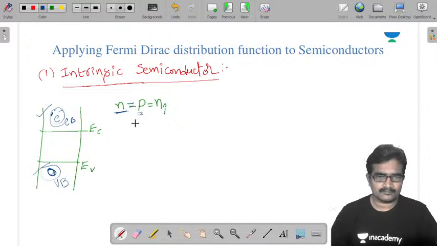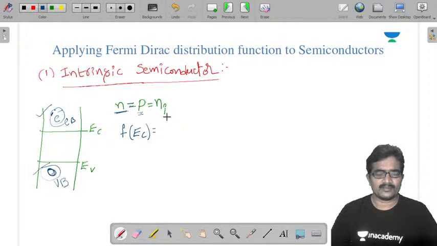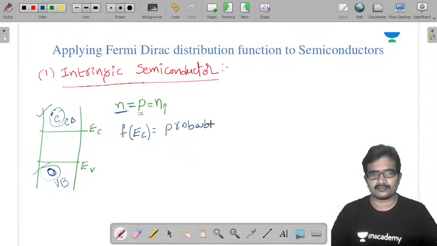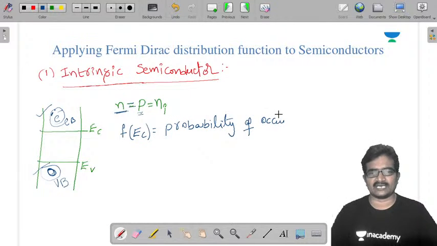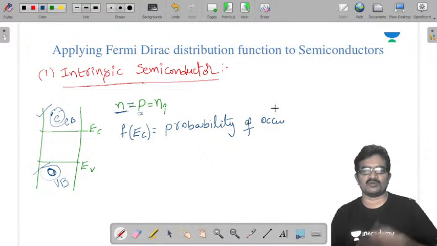And here F of EC means the probability of occupancy in the conduction band. Occupancy represents electron concentration. If electron concentration is more, occupancy is there.